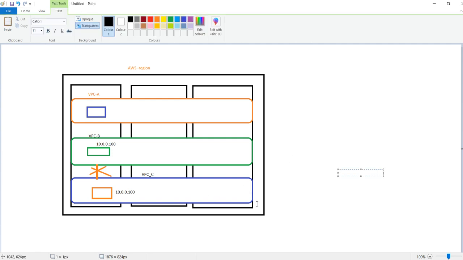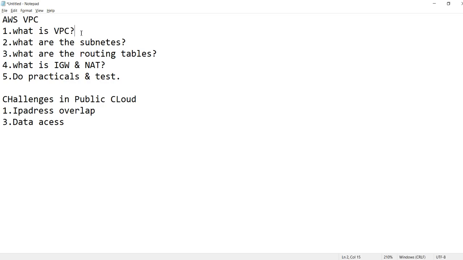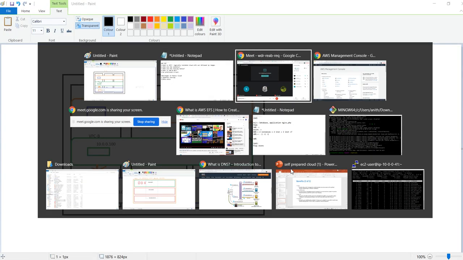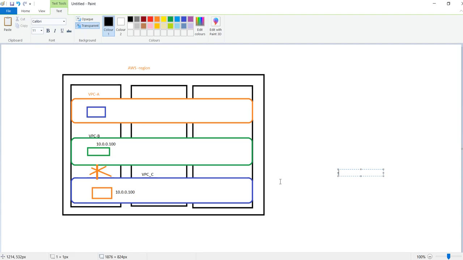Okay, I think you understand these two situations. These two problems we can avoid with the help of creating a logical layer. That logical layer is called AWS VPC. So what is VPC here? VPC is a virtual private cloud. It is a logically isolated cloud we are creating in AWS with our defined IP ranges.